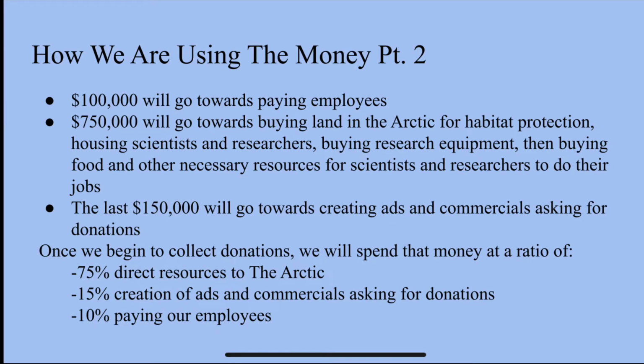So $100,000 is going to go towards paying employees. $750,000 will go towards buying land in the Arctic for habitat protection, housing scientists and researchers, and buying research equipment, and also buying food and other necessary resources for scientists and researchers to do their jobs. The last $150,000 will go towards creating ads and commercials for donations.